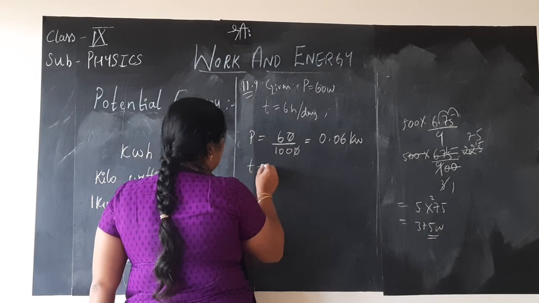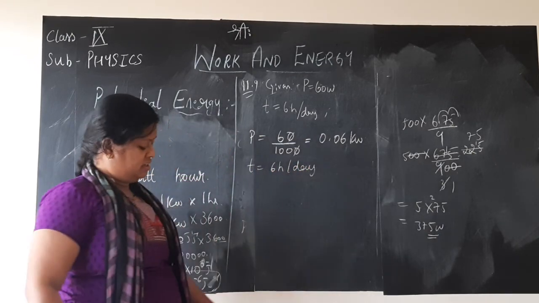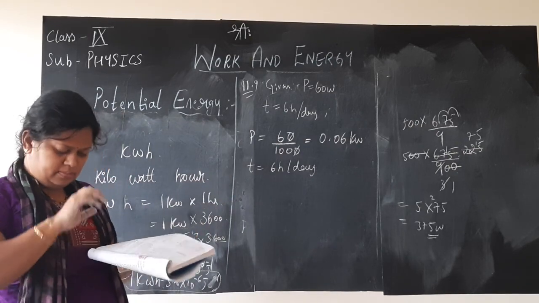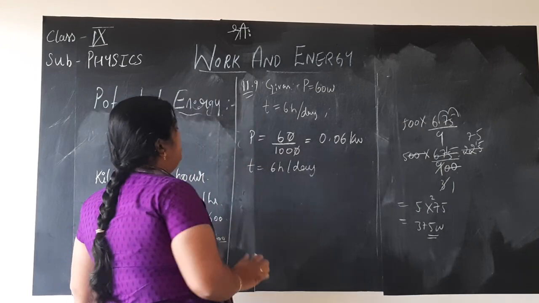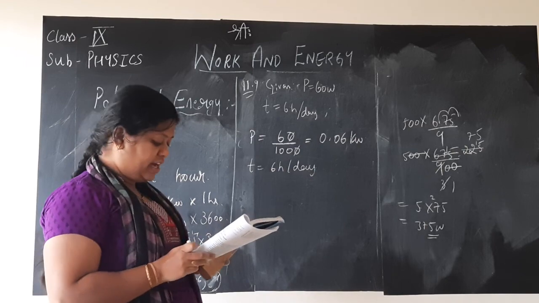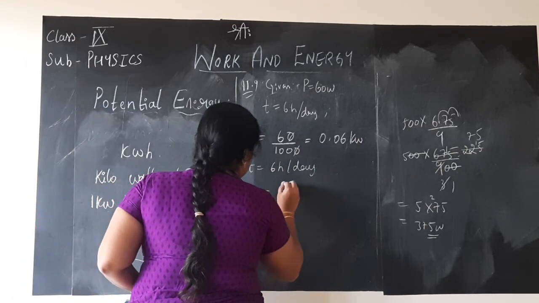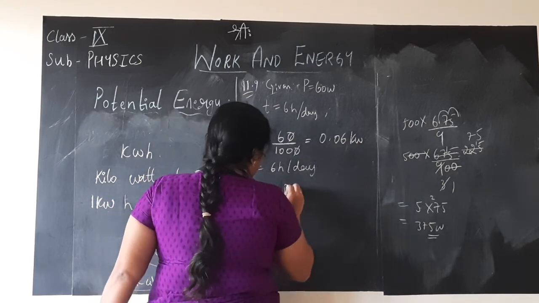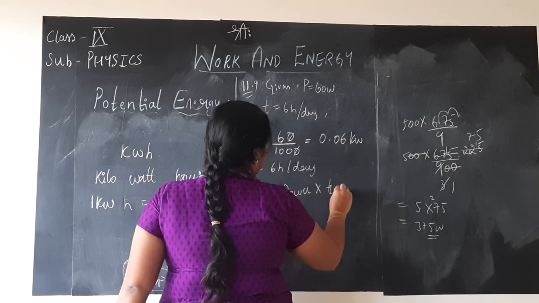Time used is 6 hours per day. Correct? Correct. 6 or 4? Yes, it is 6 hours per day. Now what we need to do is calculate the units of energy. We are finding out energy here. So energy is equal to, our formula is power consumed into the time taken.